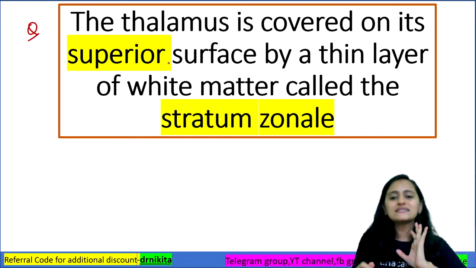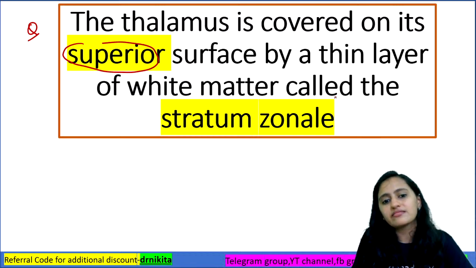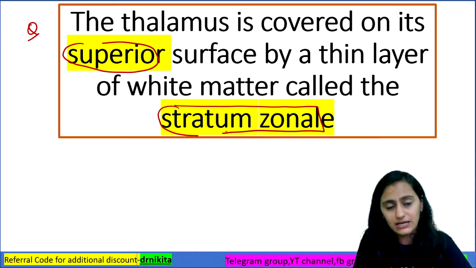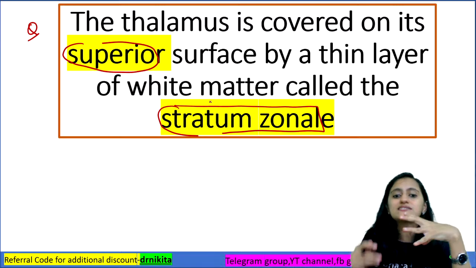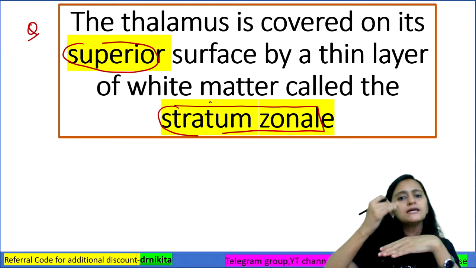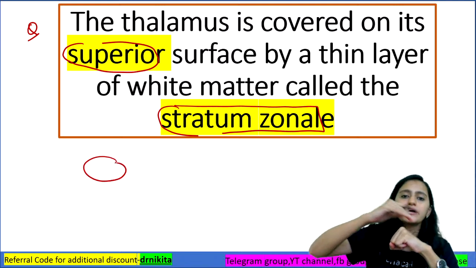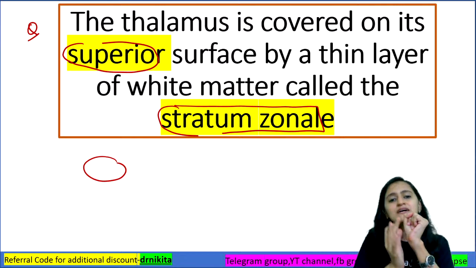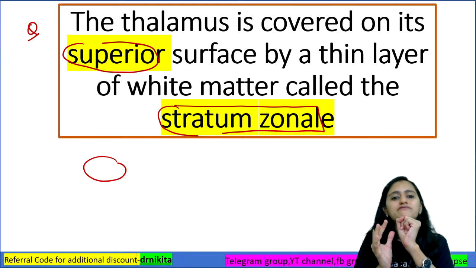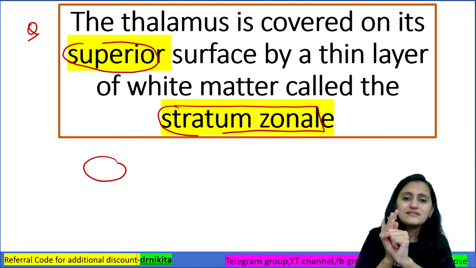The thalamus is covered on its superior surface by a thin layer of white matter, which is called stratum zonale. Now, this can be asked as a true or false statement as well. So, is stratum zonale present superiorly or inferiorly? Remember, if this is the thalamus, above it you have the thin layer of white matter, which is stratum zonale. Laterally is the thin layer of white matter, which is the external medullary lamina, and inside the thalamus is your internal medullary lamina.